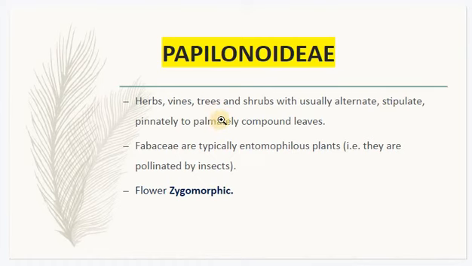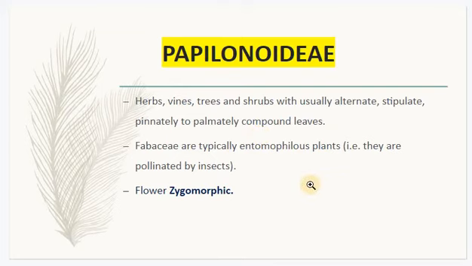First we will start with Papilionoideae. Papilionoideae are plants. It's a subgroup or it's a subfamily of Leguminosae. They are formed of herbs, vines, or vines means valligal, trees and shrubs with usually alternate stipulate, pinnately or palmately compound leaves. That means leaves are arranged in alternate position. They have stipules, and their structure is pinnately or palmately compound.